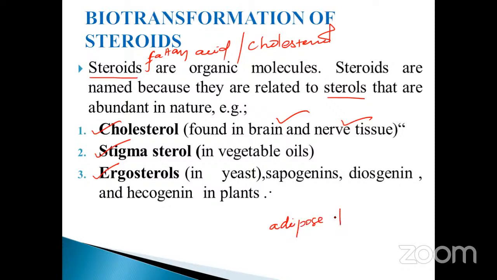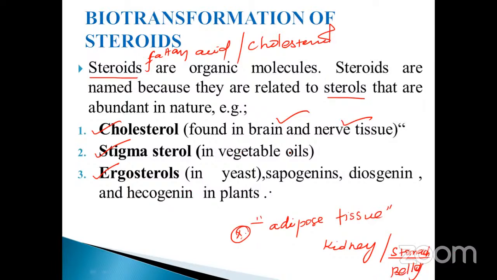What is that? Adipose tissues. The fat deposition takes place in your skin, which is called adipose tissue. That is the main important point, my dear. Other than the adipose tissues, you have to take examples: brain and nerves, and also kidney. Okay, and the last one is the stomach. That's why we are getting the belly. That is very, very important.